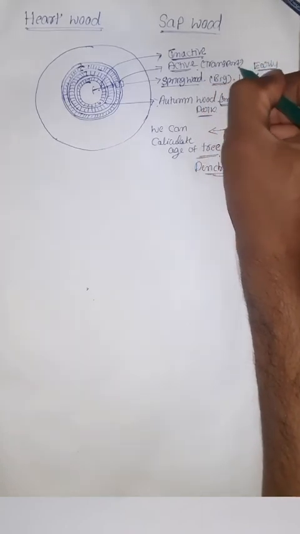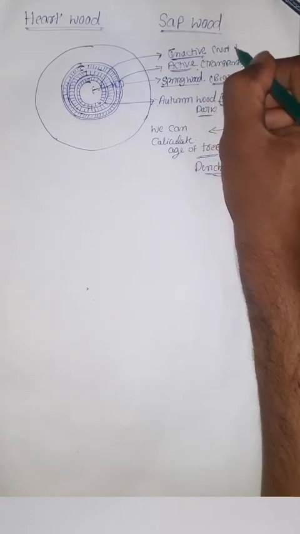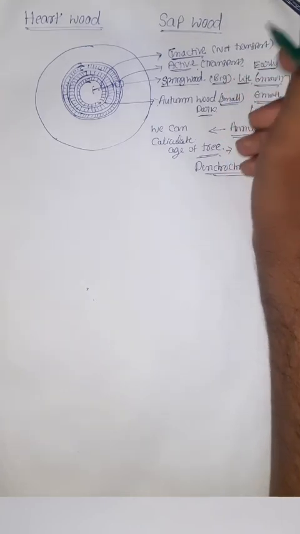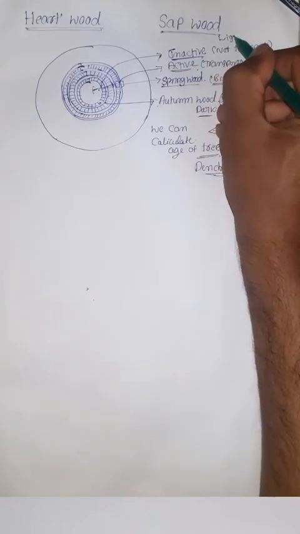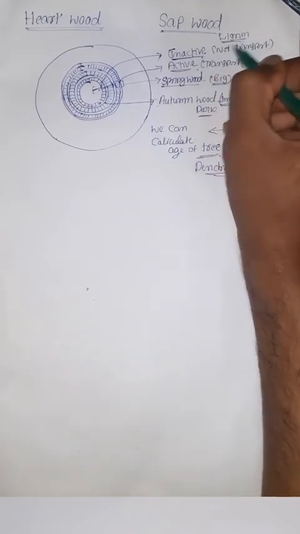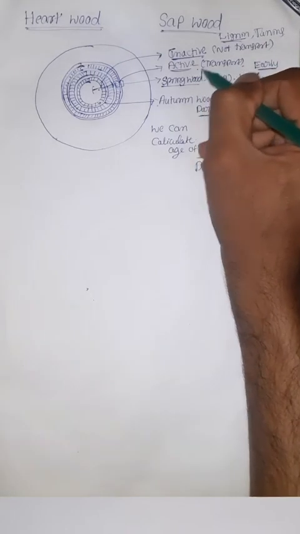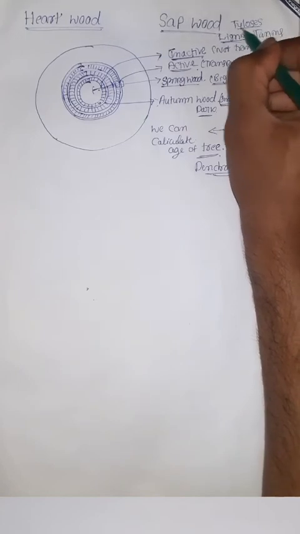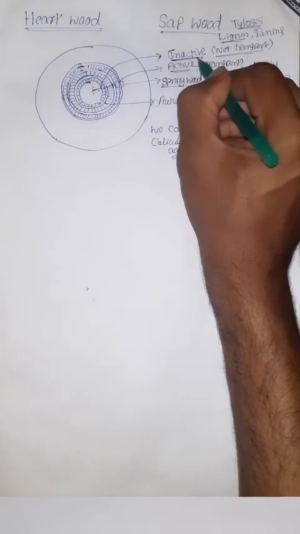Means these are active, they perform the conduction function. These are non-functional, means there is no transportation duty, because here substances like lignin, tannins, or formation of tyloses have taken place. That's why they become inactive.